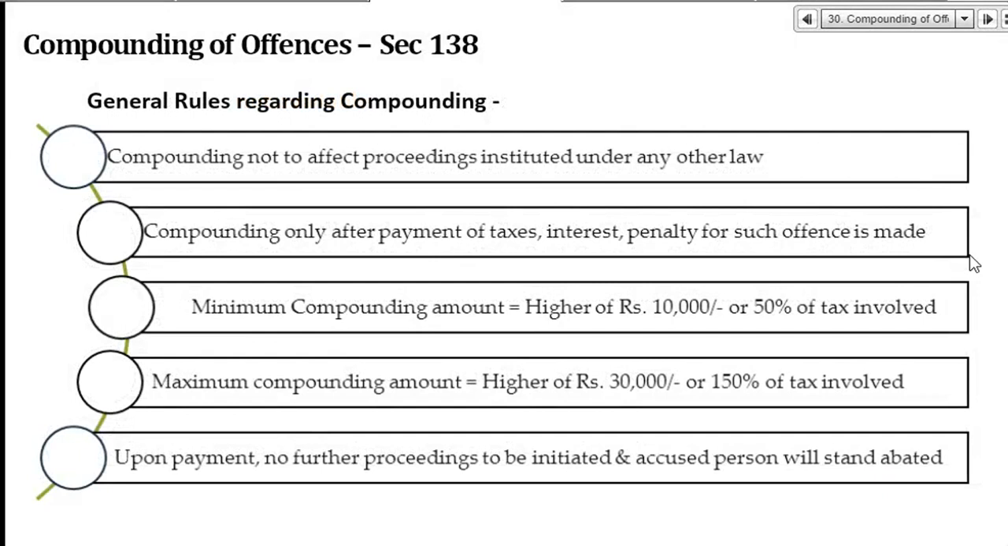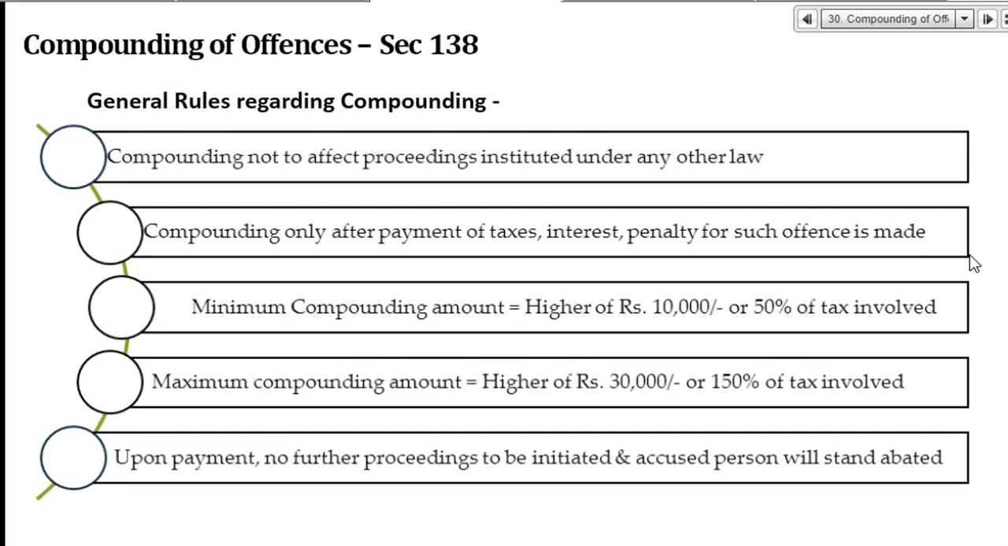General rules relating to compounding. Any other law, if I have made a crime, that law will continue, right? Compounding is only available after I make entire payment of tax, interest and penalty. Minimum compounding amount is 10,000 rupees or 50% of tax involved.